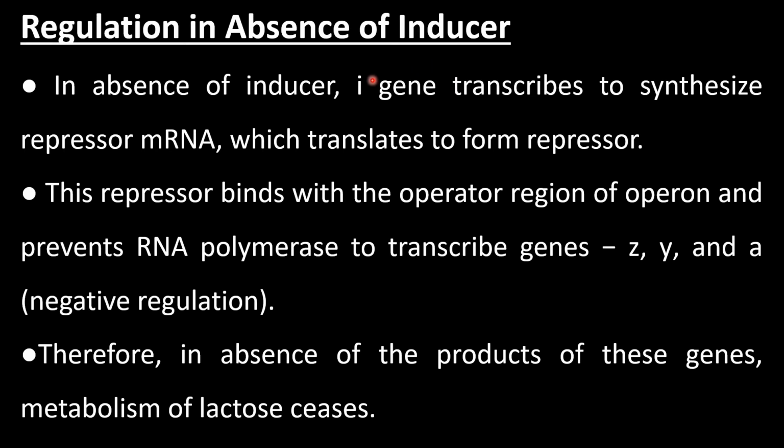Regulation in absence of inducer. In the absence of inducer, the I gene is transcribed to synthesize repressor messenger RNA, which is translated to form the repressor. This repressor binds with the operator region of the operon and prevents RNA polymerase from transcribing genes Z, Y, and A. So, negative regulation. Therefore, in the absence of the products of these genes, metabolism of lactose stops. If there is no inducer, no lactose, the process will stop, that is, switch off.